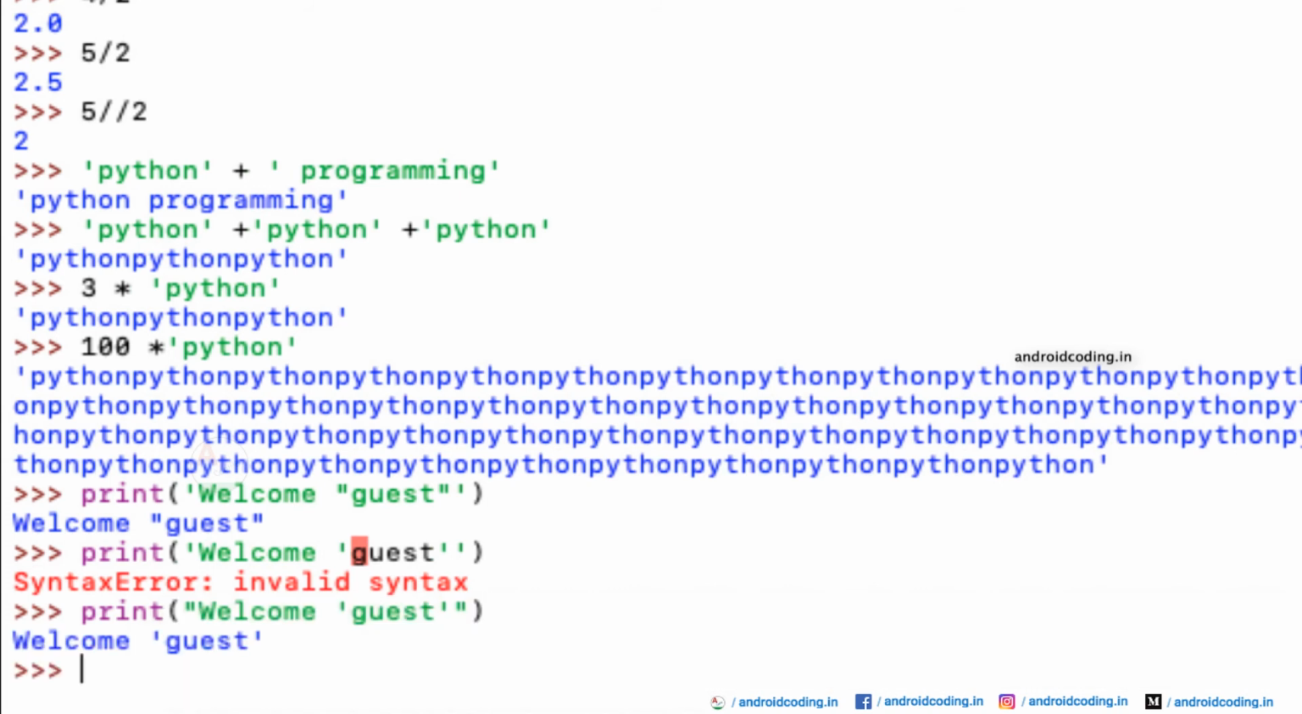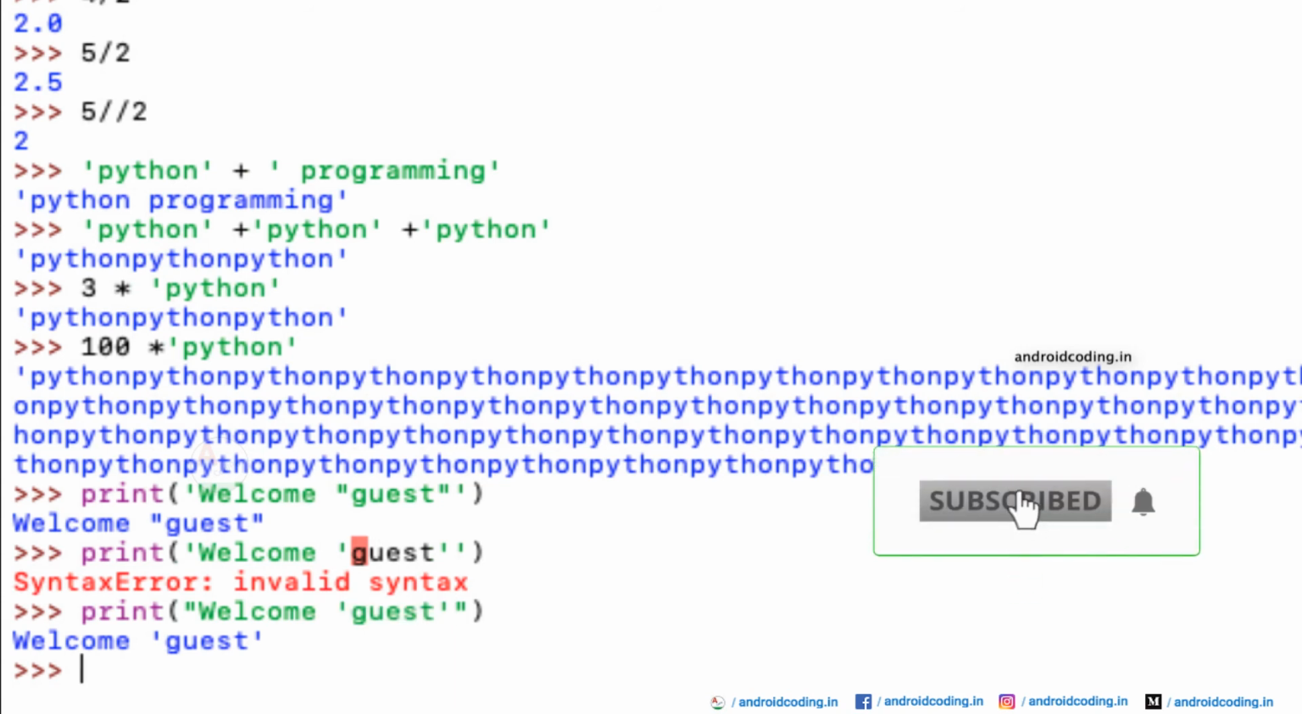Just make sure you provide some difference for the interpreter to understand what you want to provide in the single quote or the double quote. If you have provided a single quote for the entire statement, then you need to provide a double quote for the special character. And when you are providing a double quote for the entire string, then you need to provide a single quote for the block of string which you want to print in the code.